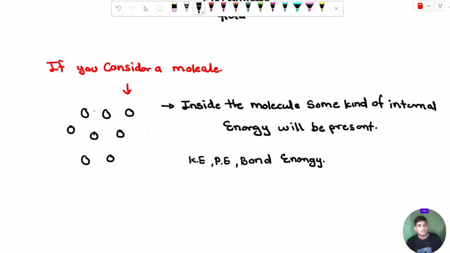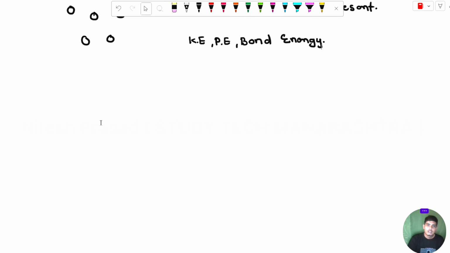Now we have to discuss what internal energy is and how we calculate it using a molecule. Inside the molecule some kind of internal energy is present, but how we can decide the internal energy of the molecule, there are some concepts for that.